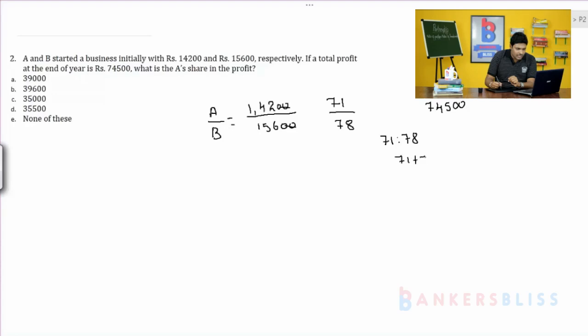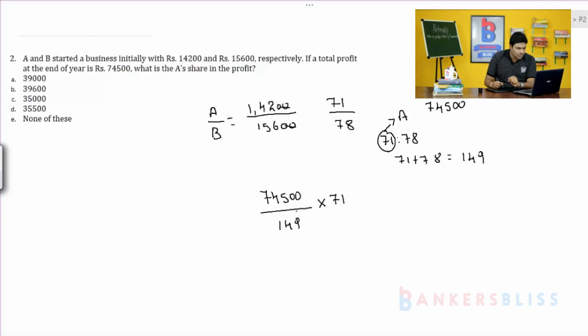So, 74,500 divided by 149 into 71, if you do, you will get the share of A. So, 71 means it is the part of A. If you want to calculate the profit share of A, you multiply it by 71.